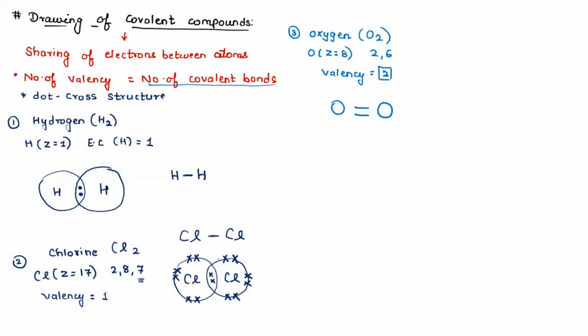Now, double covalent bond means what? One oxygen is sharing 2 electrons and another oxygen is also sharing 2 electrons. So in the common region, how many electrons will be there? Can I say 4? Because each bond, a line, will have 2 electrons.